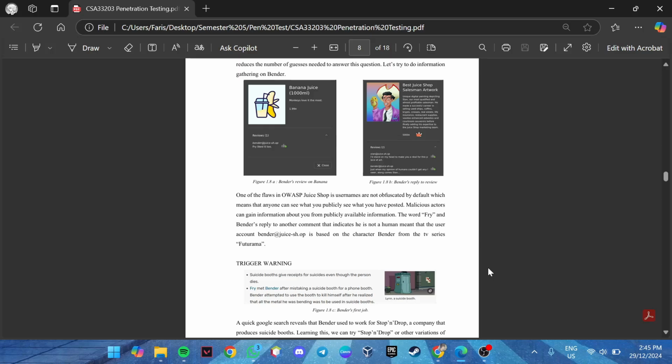Next, one of the flaws in OWASP Juice Shop is that usernames are not obfuscated by default, which means that anyone can publicly see what you have posted. Let's say in this information you can see the banner at juice-shop.op and fry like it too. So what we have posted publicly, everyone can see.